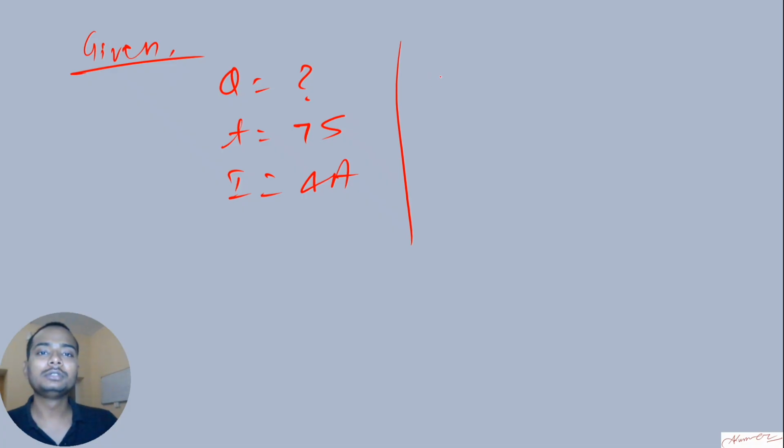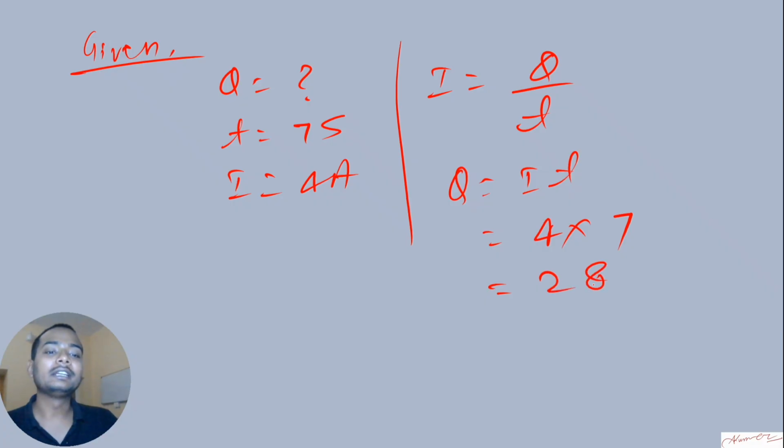Okay, so again, I will use the same formula. It's not any other formula. I is equal to Q by T. Now Q is missing, I and T are given. So Q is equal to I times T. The value of I is 4 times T is 7, so 28. What is the SI unit now? 28 coulomb. So that's how you can find it out. In the next question, I can remove the T also, and again, I can give you some values.